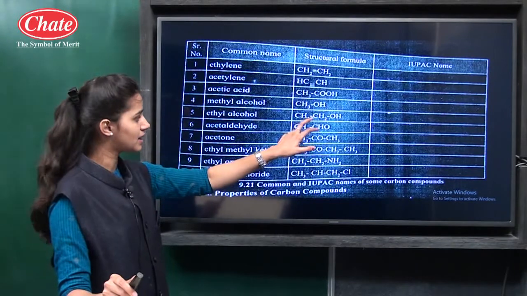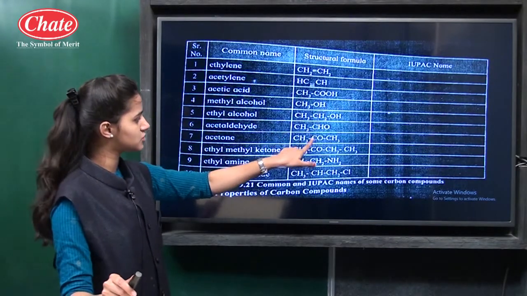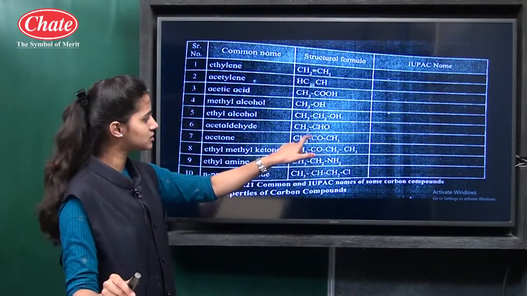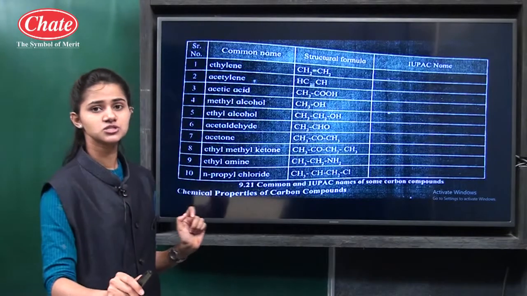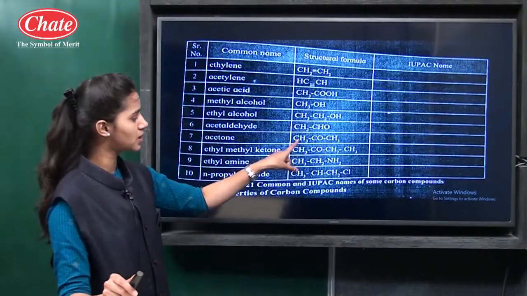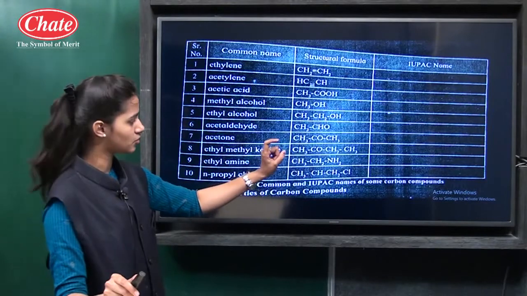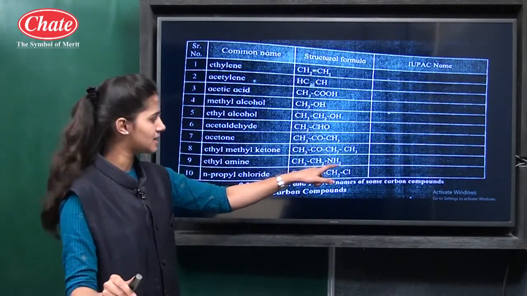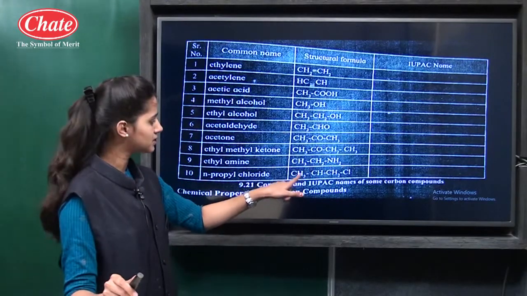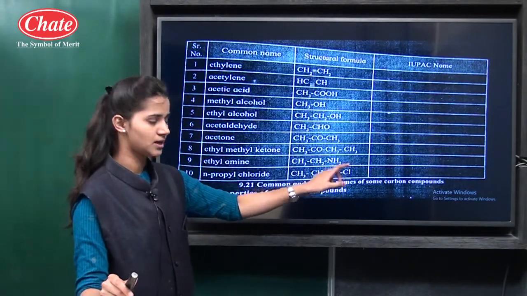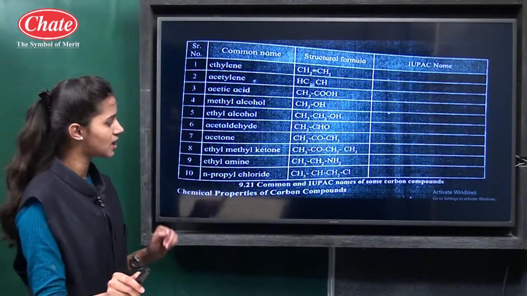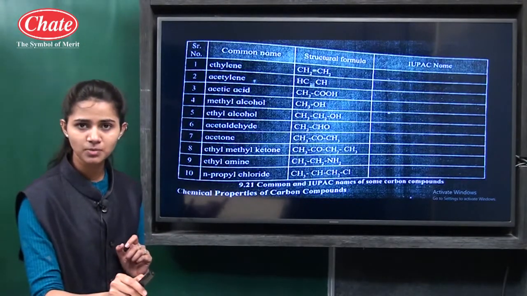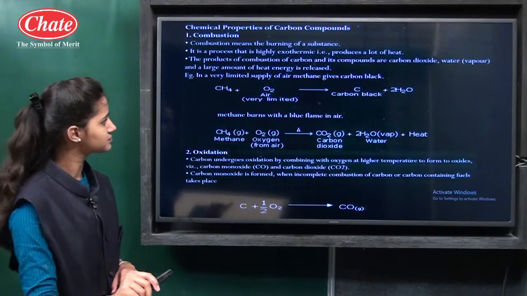CH3CHO, ethanal. Then CH3COCH3, totally 3 carbon atoms are there and ketone is the functional group. So the name of this compound is propanone. Okay, propan-2-ol. Then this is ethanamine, as the NH2 is attached here. Then CH3CH2CH2Cl. Chlorine is the functional group and 3 carbon atoms are there. So the name of this compound is chloropropane.